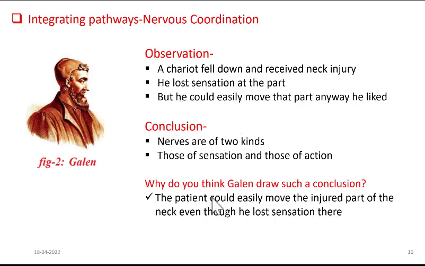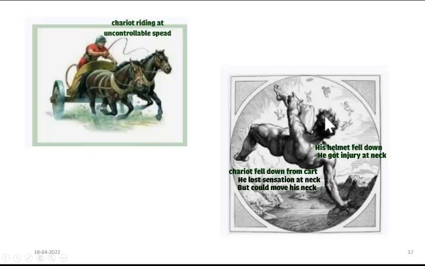So though he has lost sensation at that part, he could easily move. So we can say that there are two pathways and there are two kinds of nerves working there. Got it? Now let's see activity number 2.